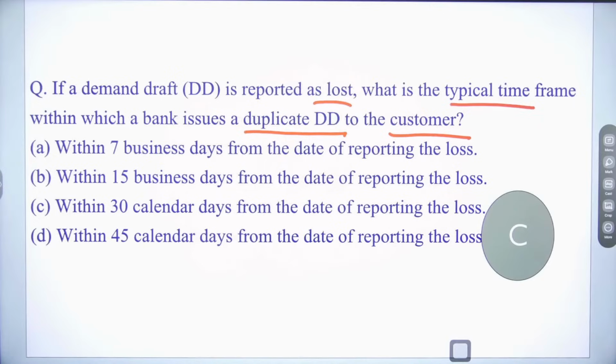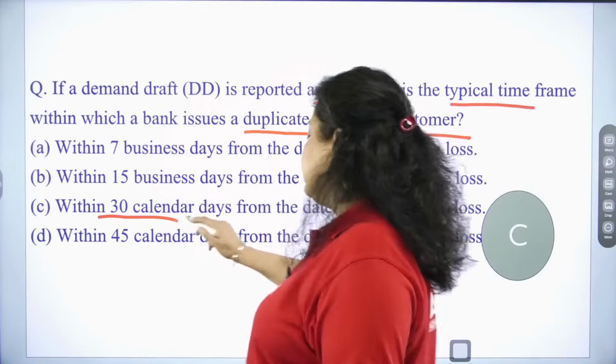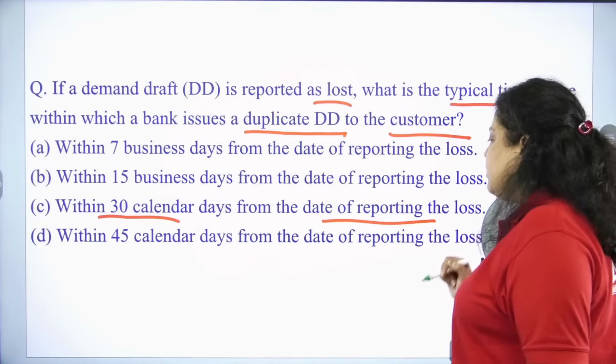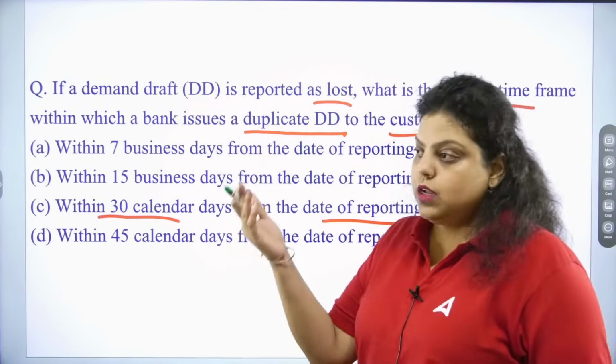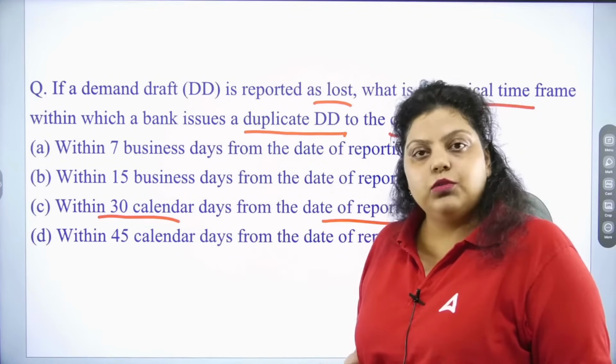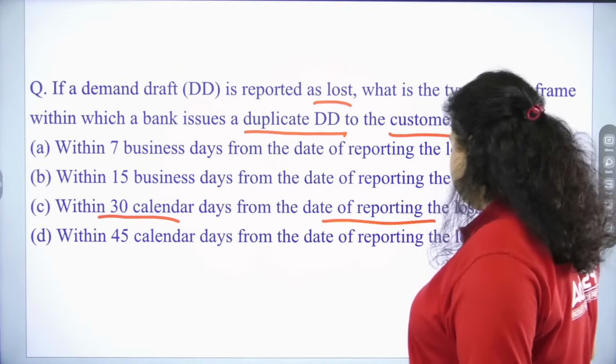In that situation, out of these durations, in which duration will the bank issue the DD? Within 30 days, calendar days from the date of reporting the loss. So I have gone to the bank asking for a duplicate demand draft. Within 30 days of my applying, the bank has to issue me the demand draft. Okay, that's option C.